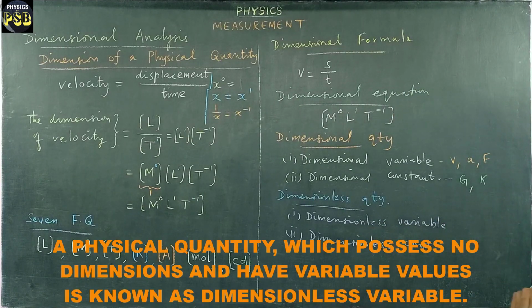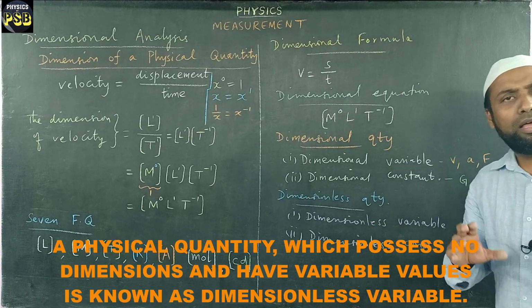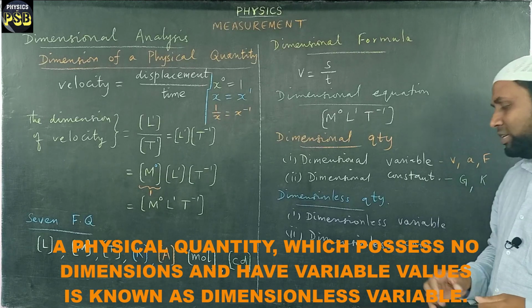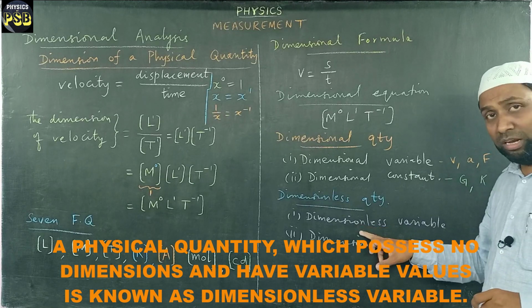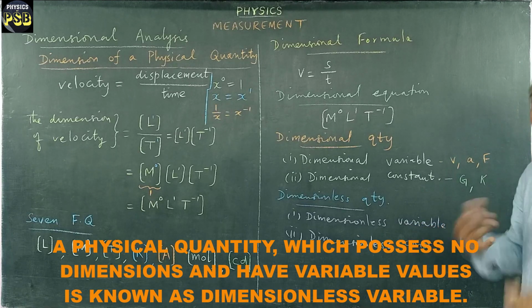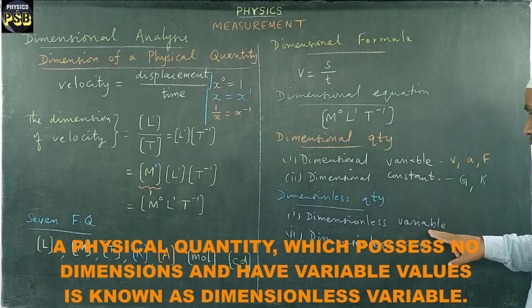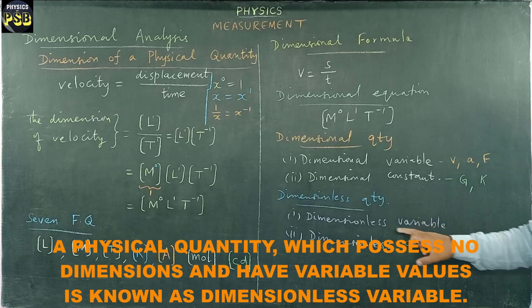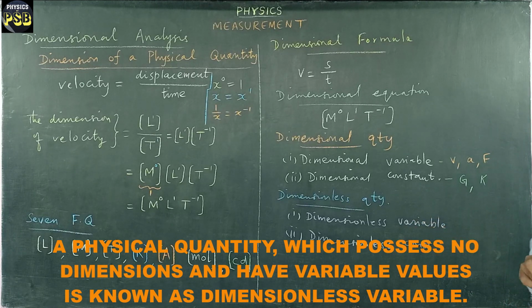First, what is the dimensionless variable? A physical quantity which does not have dimension, but whose value varies, we call such a physical quantity a dimensionless variable.